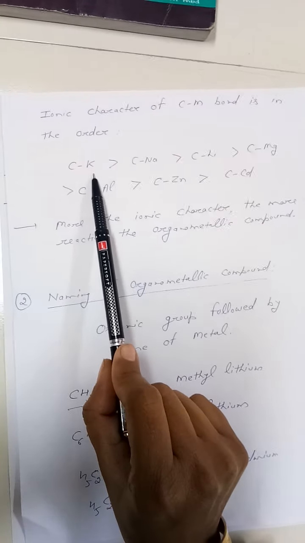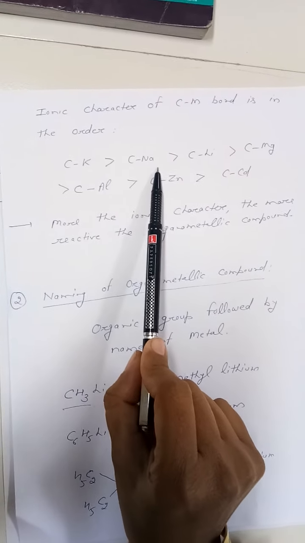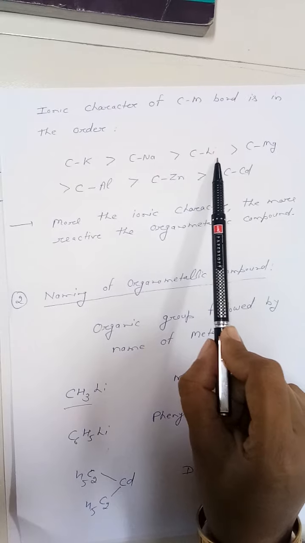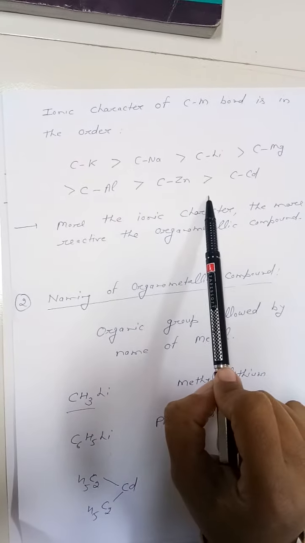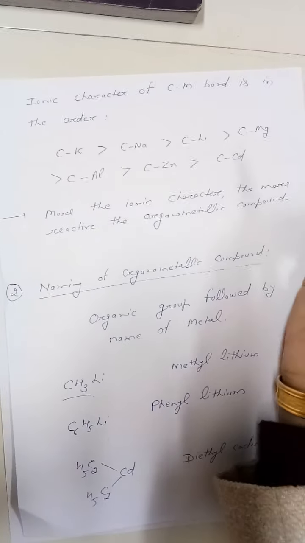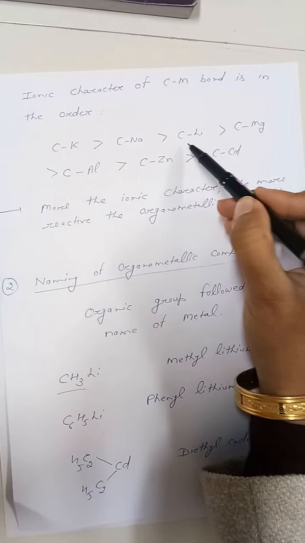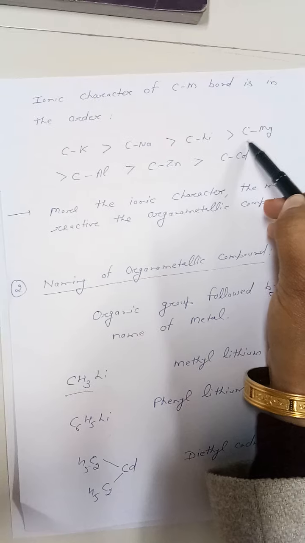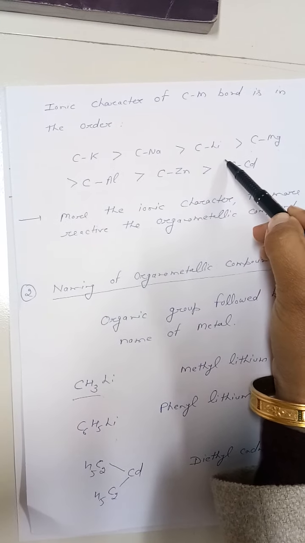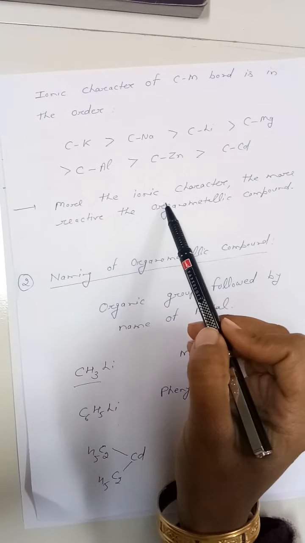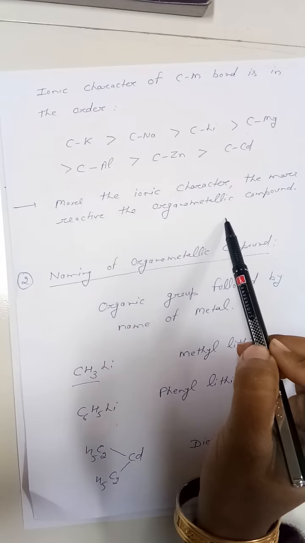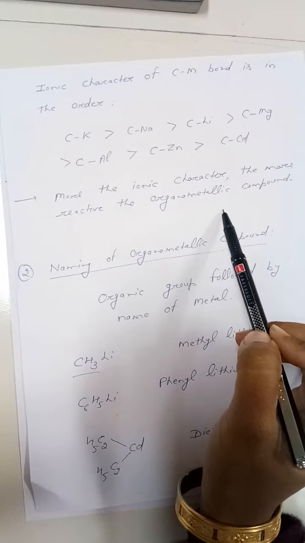bonding between carbon and potassium, carbon and sodium, carbon and lithium, carbon and magnesium, carbon and aluminium will follow this trend. Although the most extensive study is only for the compounds carbon and magnesium, carbon and lithium, carbon and zinc. So the more the ionic character of the bond, the more will be the reactivity of organometallic compounds.